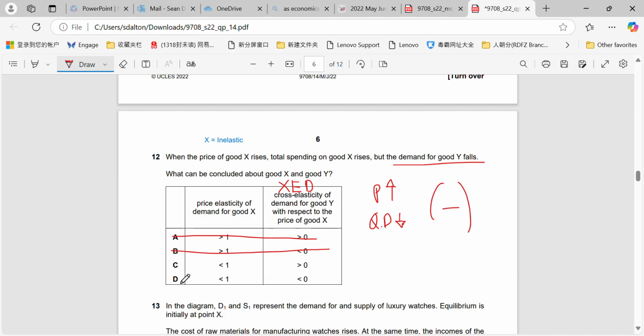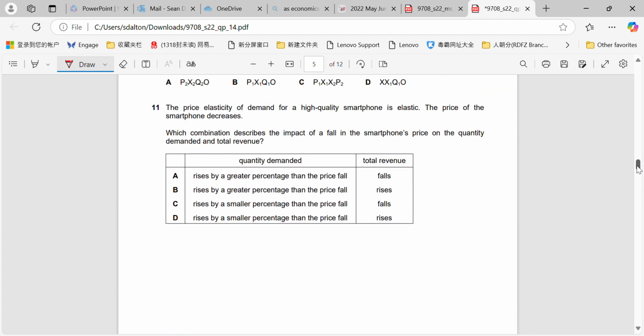That will leave us at D, where it'll be less than 0. It'd be positive if the demand for the good increased, showing a substitute relationship, but these must be complementary, because we know they have an inverse relationship between the price of good A and the quantity demanded of good B, which indicates the XED value will be negative.